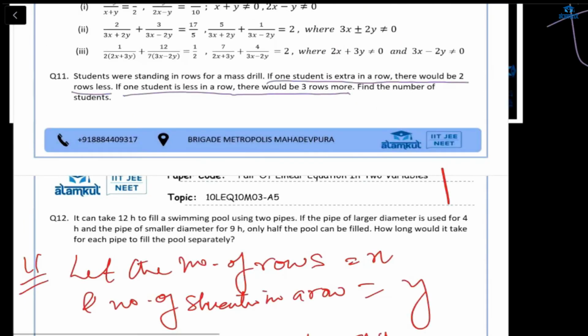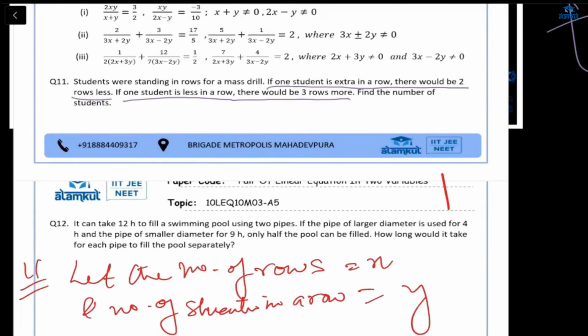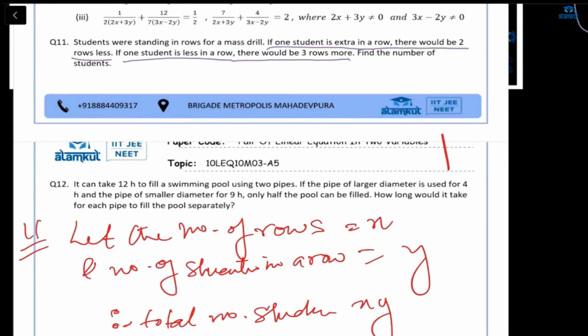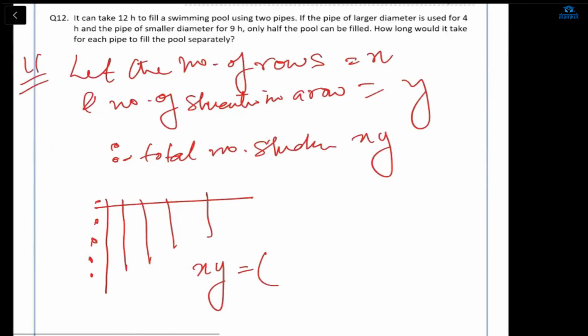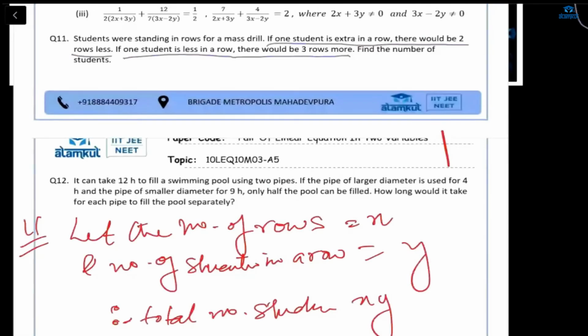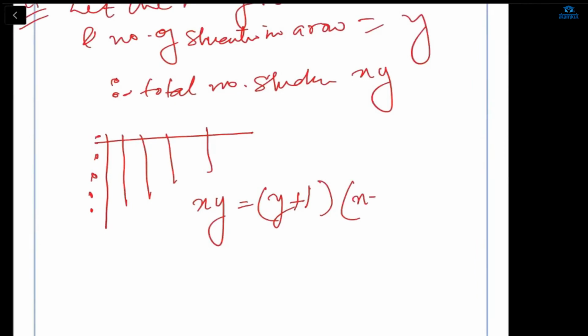Just read the question. If one student is extra in a row, the total number of students is going to remain the same. Yeah, Shazan. When we write according to the question, it will be X minus 2 into Y plus 1 equal to XY. First, if one student is extra in a row, that means how many students are there in a row? Y plus 1. And the second part is what? There would be 2 rows less, so X minus 2. Understood? Yes.